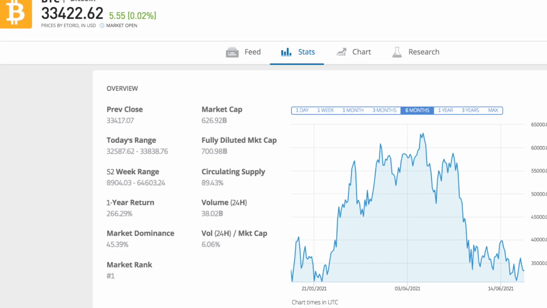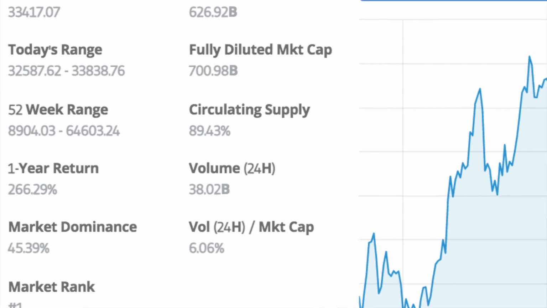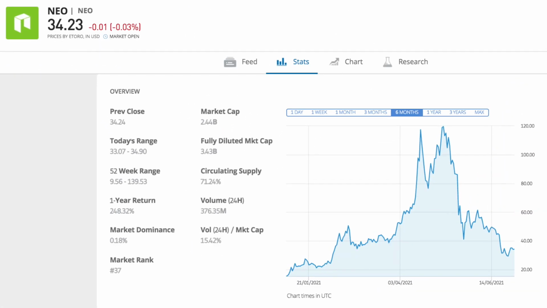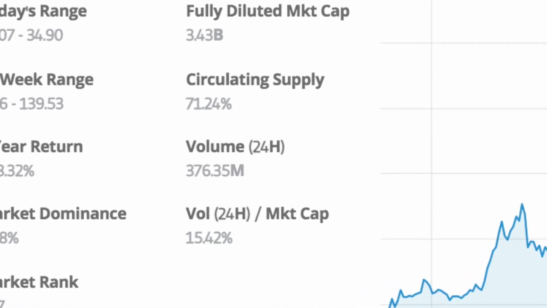But what happens is each platform that shows you this stat can show you the stat that is relevant only to this particular platform. So in other words, on Etoro, in the last 24 hours, the volume of Bitcoin that was traded was 38 billion and the volume of NEO was $376 million.